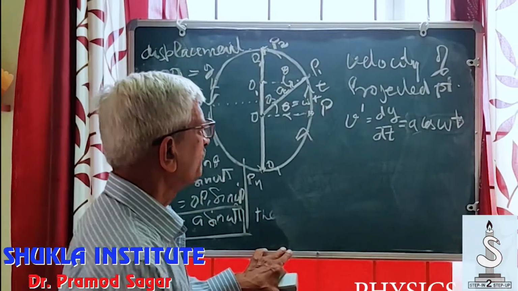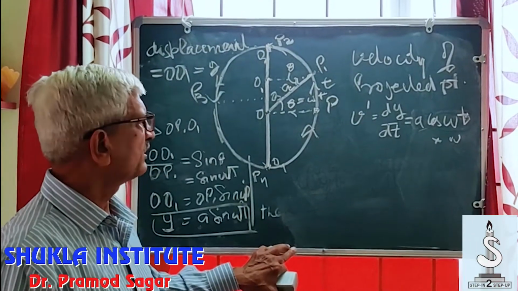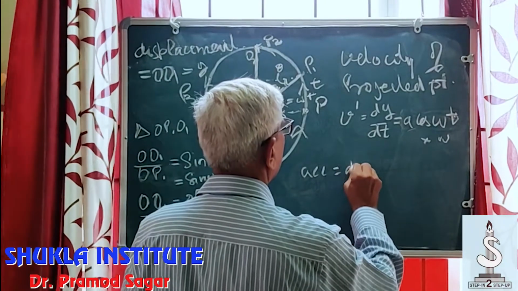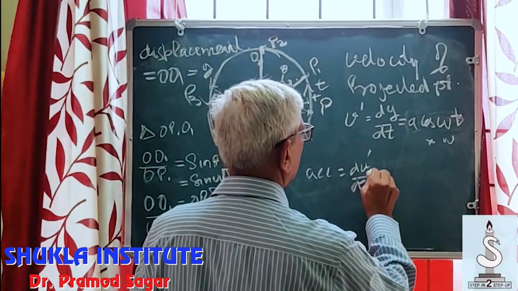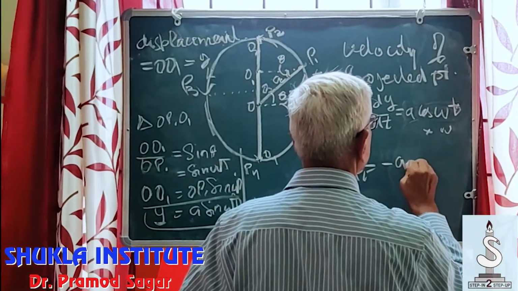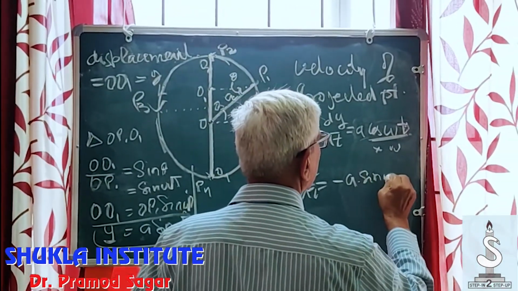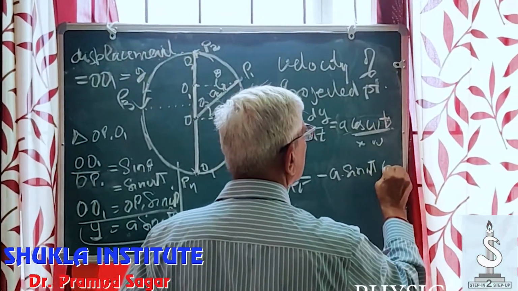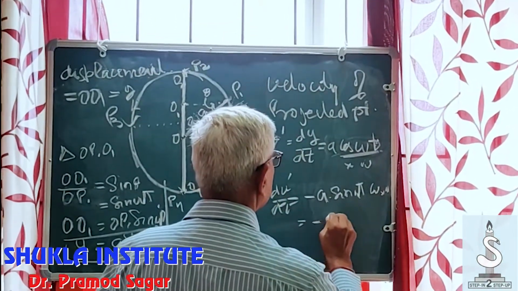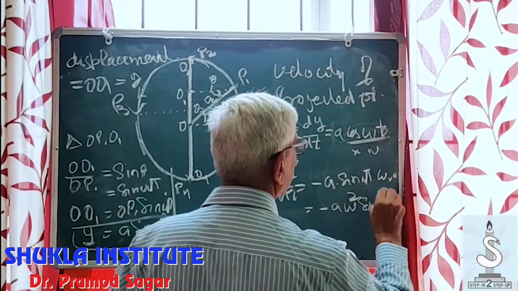A cos omega t into omega is the velocity, and acceleration, further differentiated, this is minus A cos omega t will give us sin omega t, again 1 omega, earlier omega, so it is minus A omega square sin omega t.